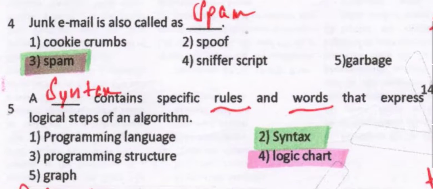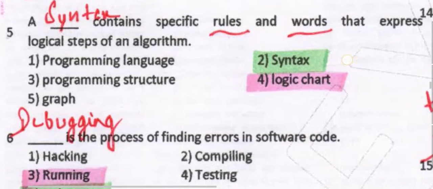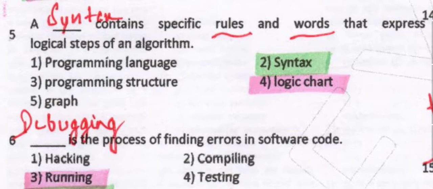Junk email is known as what? I already discussed, it is spam, and in the case of a bug, it is an error. A syntax contains specific rules and words that express logical steps of an algorithm. That is what exactly? Syntax.